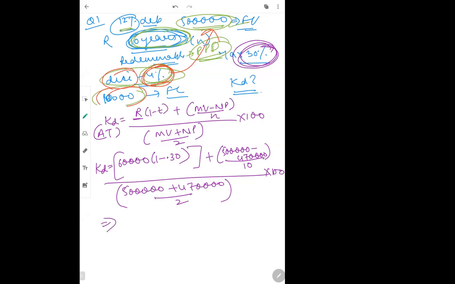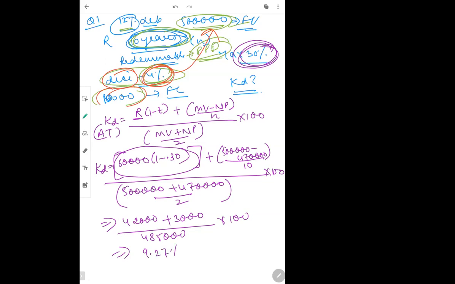If I do this, 60,000 multiplied, it comes around 9.27, ma'am. Okay, let me just do it for students. If I solve this, it becomes 42,000 plus 3,000, which is 45,000, divided by 4,85,000, into 100. It becomes 9.27.